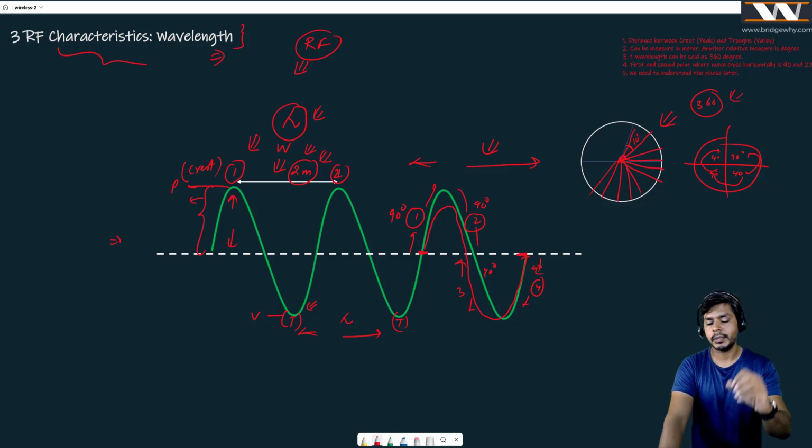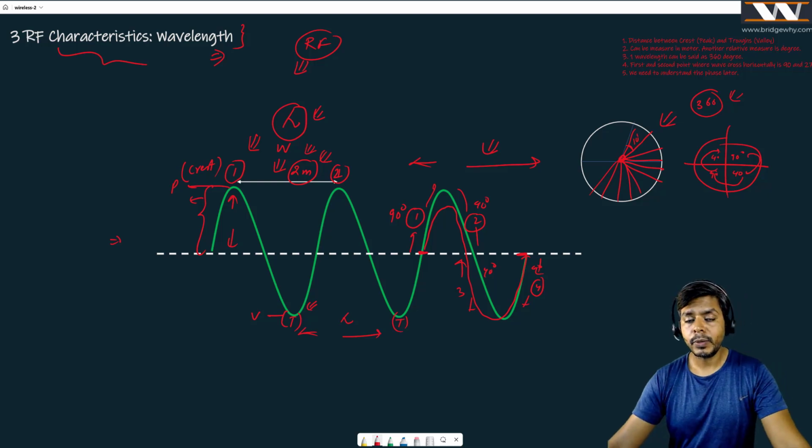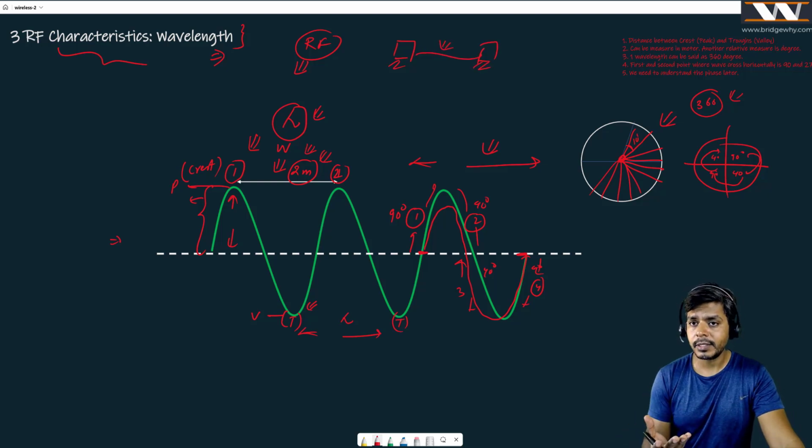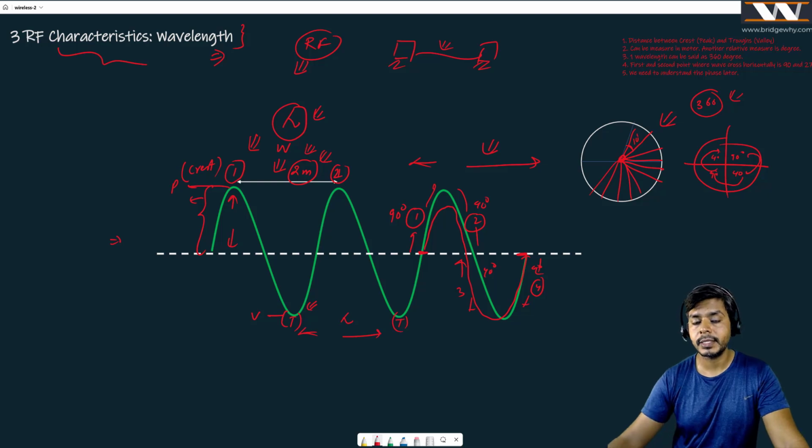Modulation is nothing, guys, but how you are going to send your data over this RF signal. We will be talking about it. And we can send data very easily. For example, just try to understand if there are two computers, right? And if we connect them over a wire, are we sending real ones and zeros? No, absolutely not. We are just sending maybe electric current. Maybe sometimes we say, I am sending you 5 amperes of current.